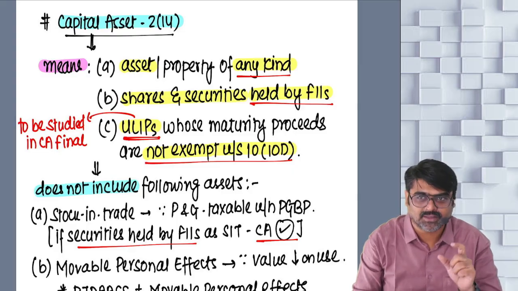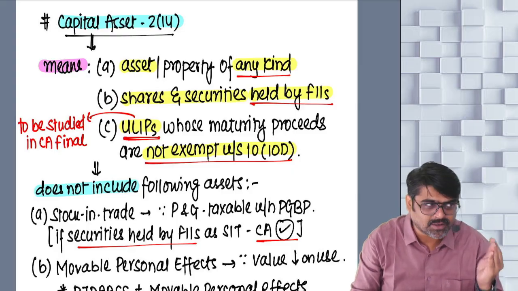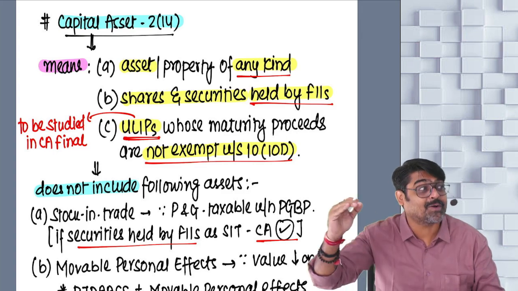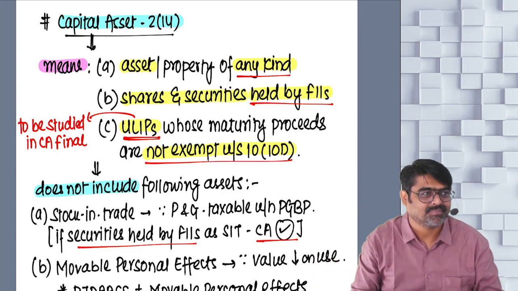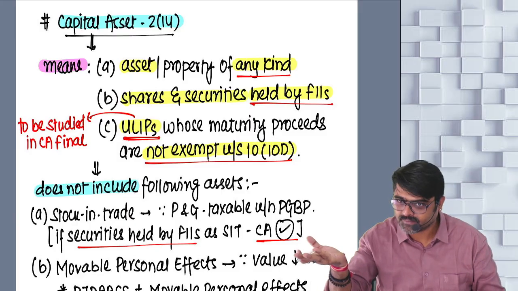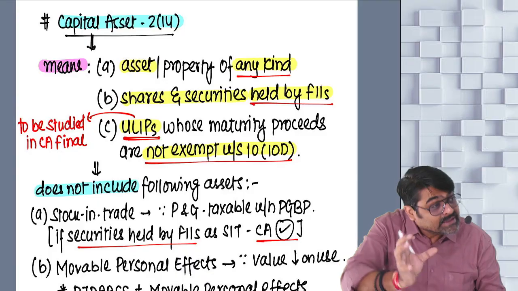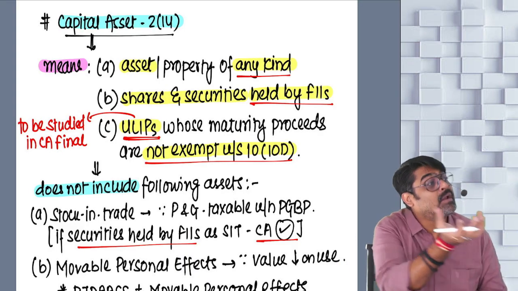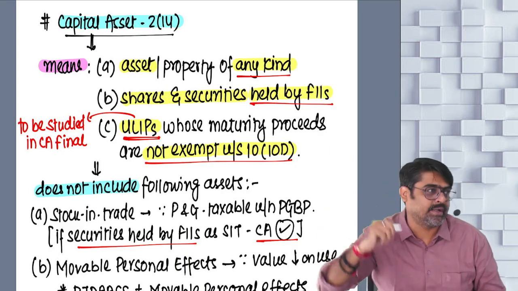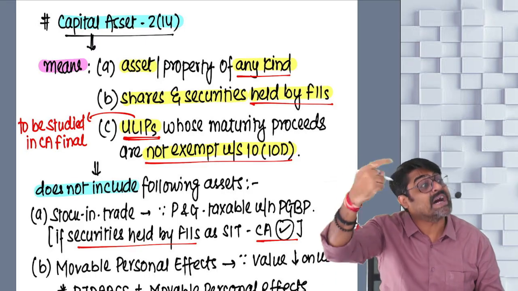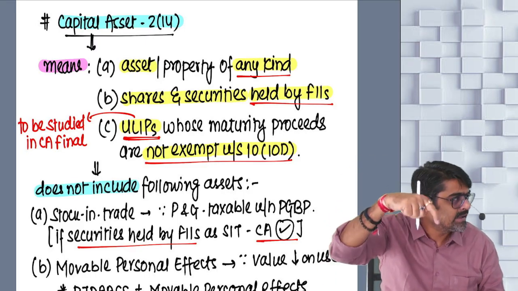Few years back, 3-4 years back, they brought one amendment in the definition of capital asset. This is an insurance plan which is unit linked. But since the unit gain will be given at the time of maturity, yes or no? And we want to charge that gain also under the head capital gain.